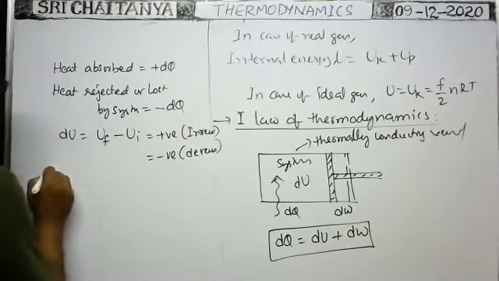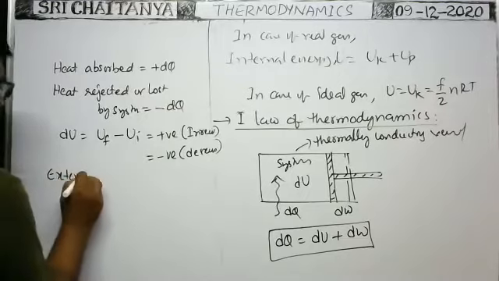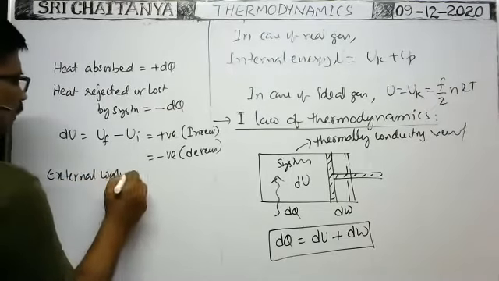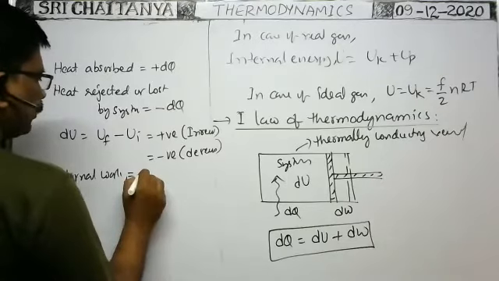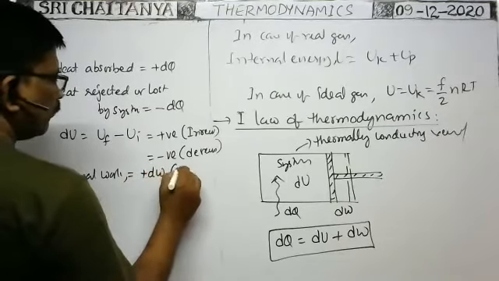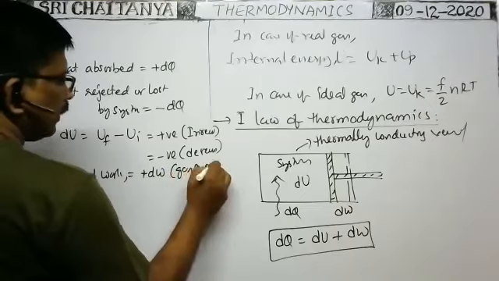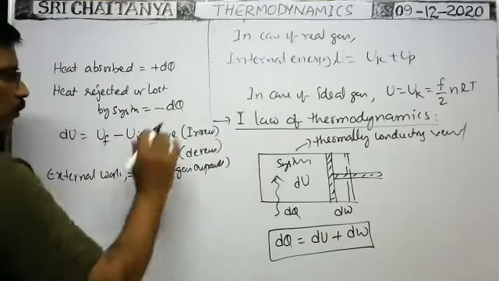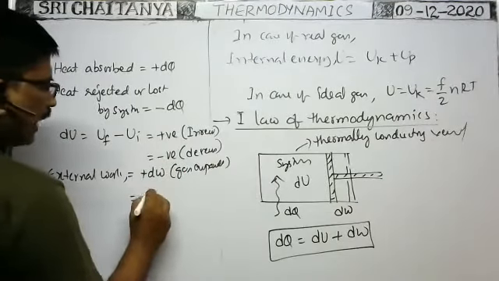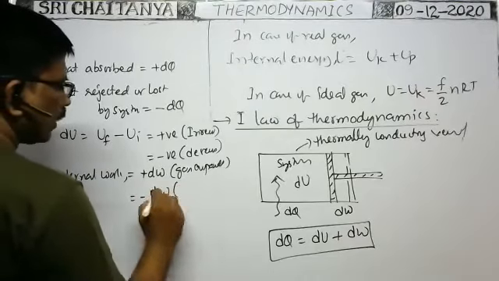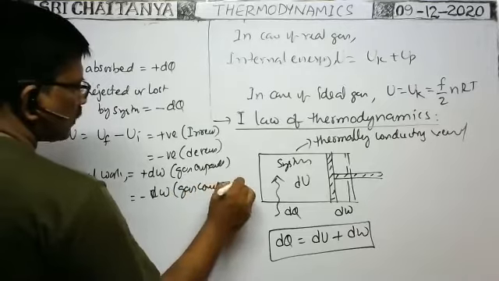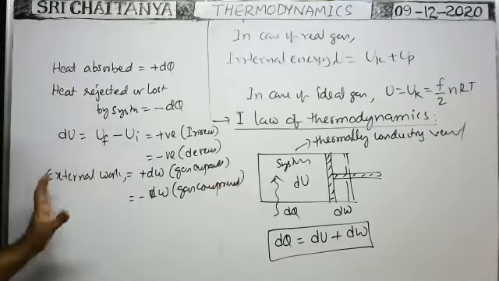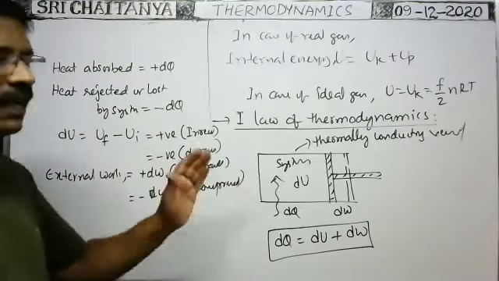ఓకే. External work done is equal to plus dW when gas expands. Gas expand అయిపోయిందా చెప్పి ఆల్రెడీ మీకు వర్క్ డన్ ఇస్ పాజిటివ్ అని. తర్వాత when gas is compressed, work done is negative. Gas compressed, simply gas compressed. These are the sign conventions to be followed to use the first law of thermodynamics.